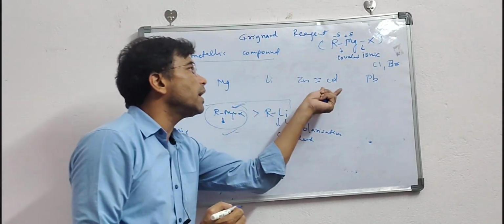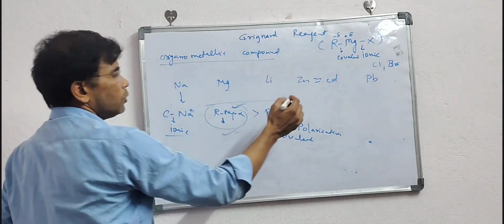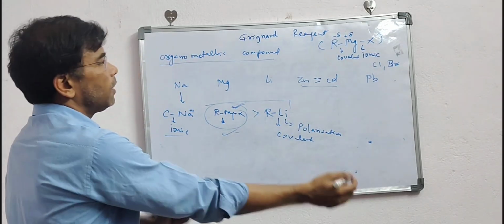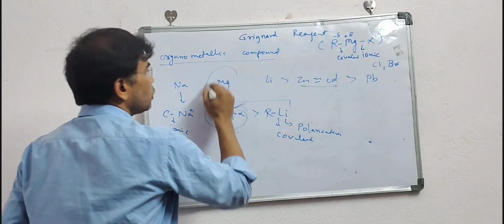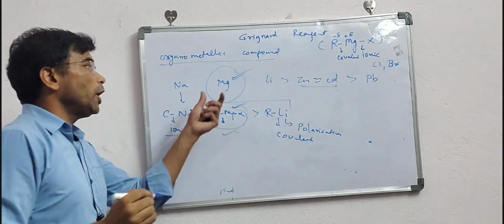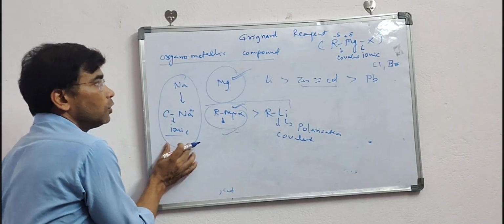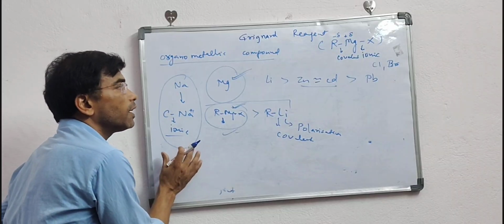Other than that, zinc and cadmium, their reactivity further decreases, so they are less reactive organometallic compounds as compared to magnesium. So magnesium will form a proper organometallic compound. This will form an ionic compound and is highly reactive, so definitely that will not work in the case of organometallic compounds.